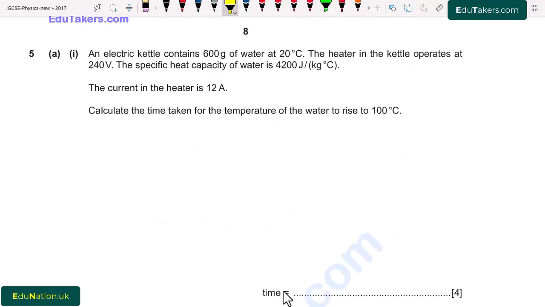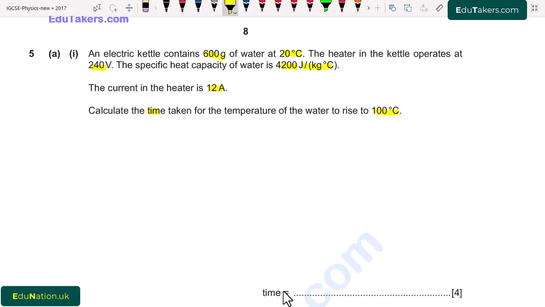Question number 5, part A. First, an electric kettle contains 600 grams of water at 20 degrees C. The heater in the kettle operates at 240 volt. The specific heat capacity of water is 4200 joule per kg per degree C. The current in the heater is 12 ampere. Calculate the time taken for the temperature of the water to rise to 100 degrees C.